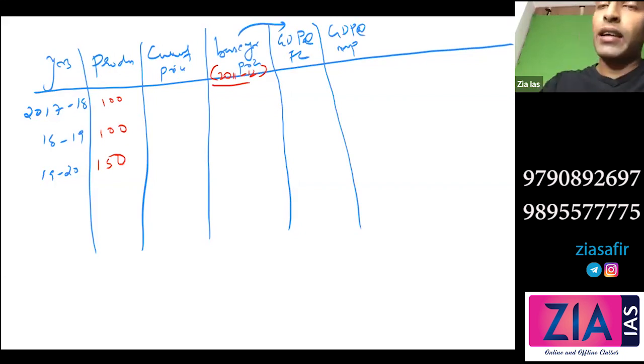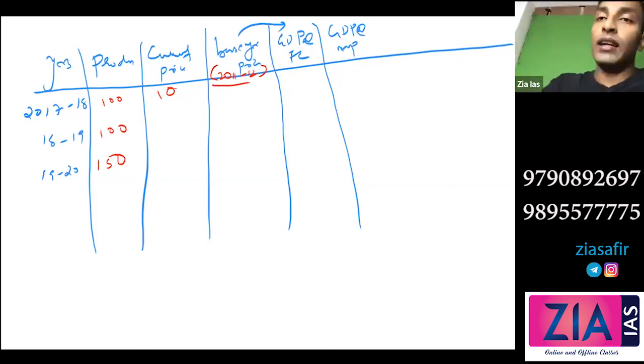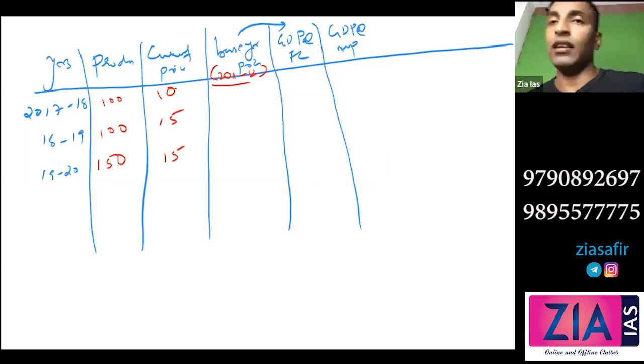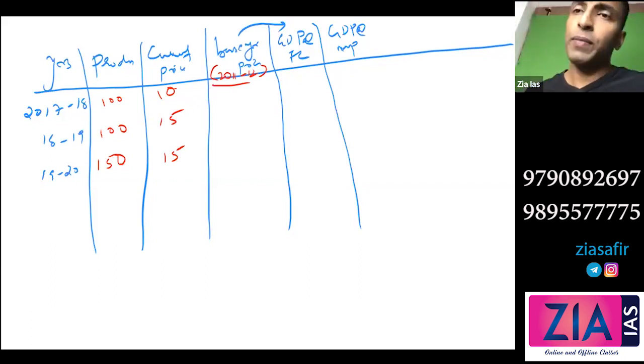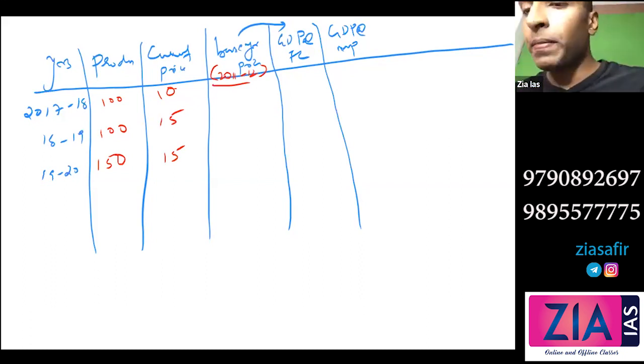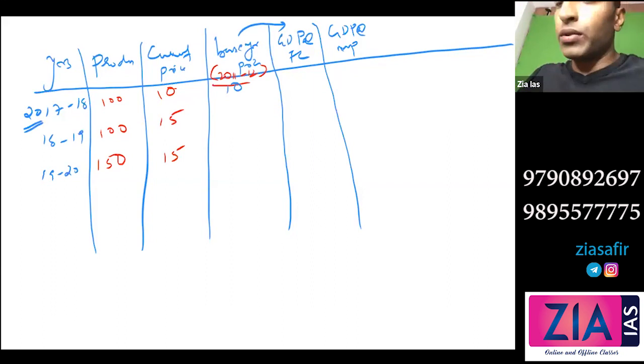And current price, let's say it was 10 rupees in 2017-18. There is some inflation. The price is increased in 2018-19, let's say 15. And again it remained the same, no increase, so it is 15. So these are some assumptions, okay? Base year price: let's take it as 10 rupees. Suppose this is a base year, or what I can do is I'll make some changes here.